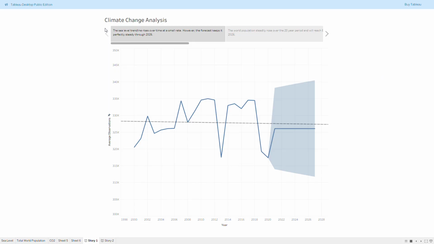Climate change has been highly politicized, causing confusion and skepticism among people worldwide. Can we establish a relationship between greenhouse gas emissions and a rise in the sea level? What about total population and CO2 or sea level?